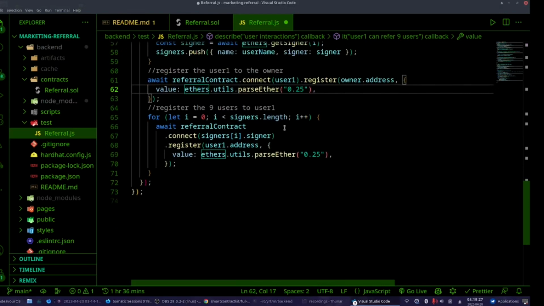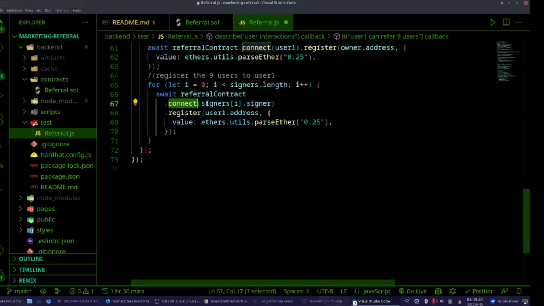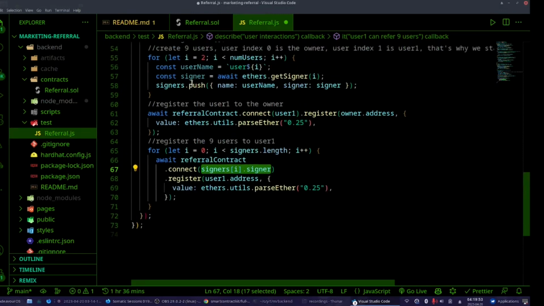Above and beyond. So with the signers array, we are doing a for loop. This time it starts from 0, and for each of them, as you can see again, we are getting the index. We are connecting to the referral contract with the address of the user from the index of signers array.